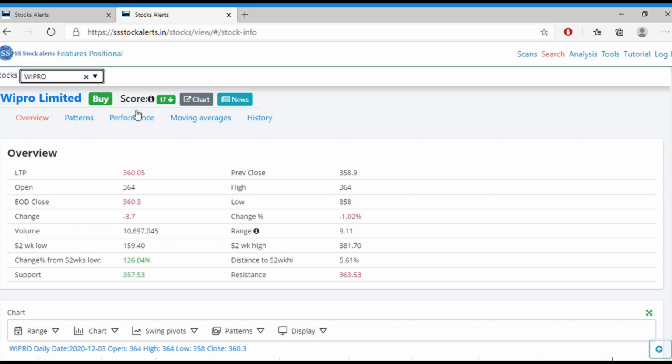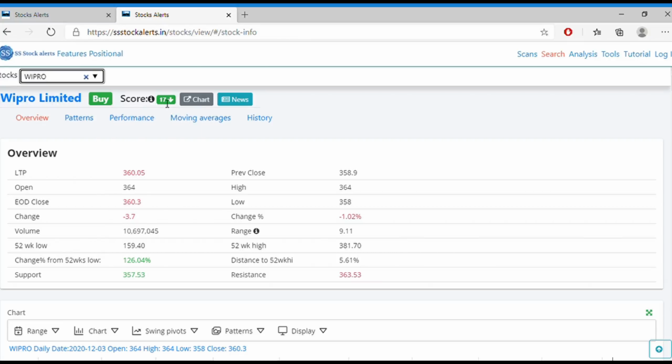By default, the site will give some rating, either buy, sell, or neutral. So currently, this stock is recommending a buy level. And what is the current score? It is 17, and the previous score was 27, and yesterday the score was 17, right? You can see the score here, and the previous score if you hover over it, and you can see it in the comment here.